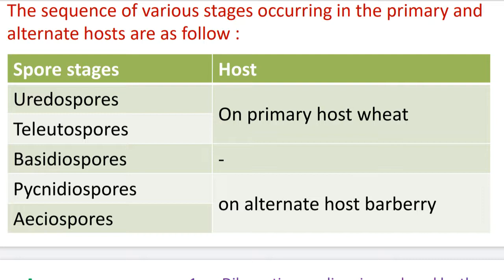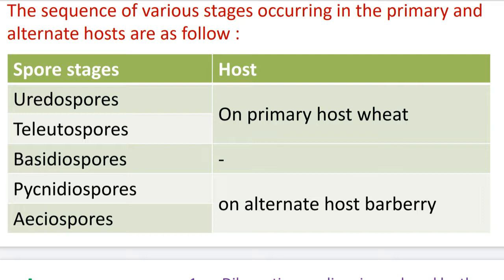Then the third spore stage is the basidiospores. These spores develop neither on the primary host wheat nor on the alternate host barberry. This spore stage develops in the soil, not on the primary host, nor on the secondary host.